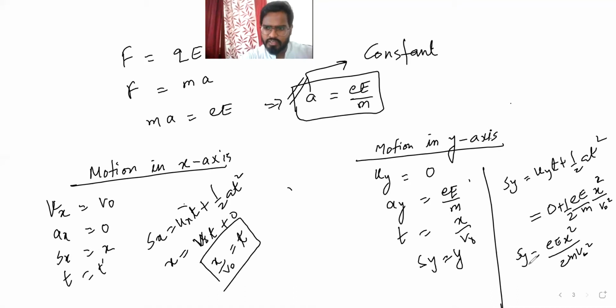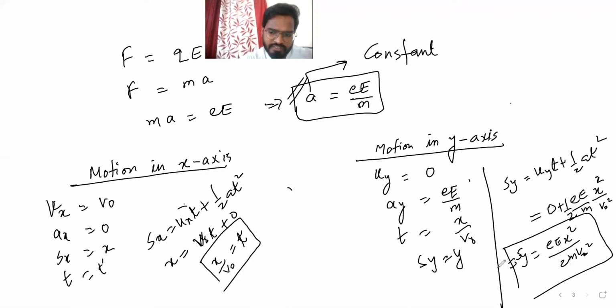Anything wrong here? Yeah, correct. So that we found, E by x naught 2m v naught squared, sy is actually y. So one thing we found: motion in x-axis, motion in y-axis, and as we know acceleration is constant, we can use the equations of motion that we did.